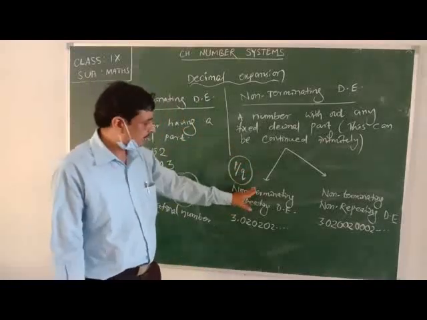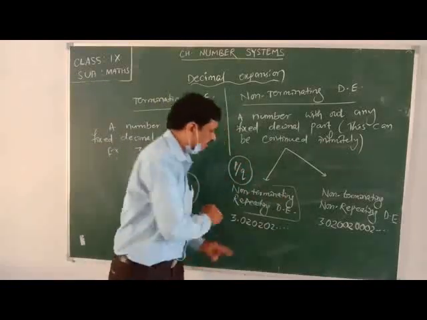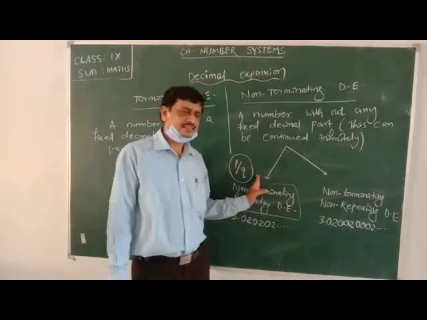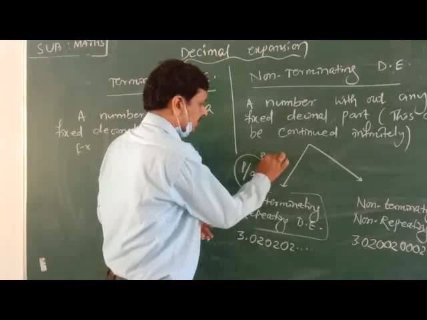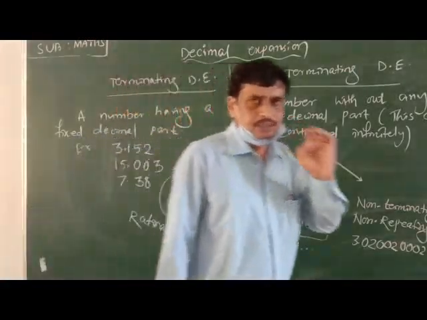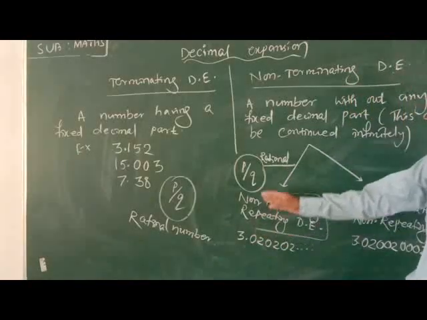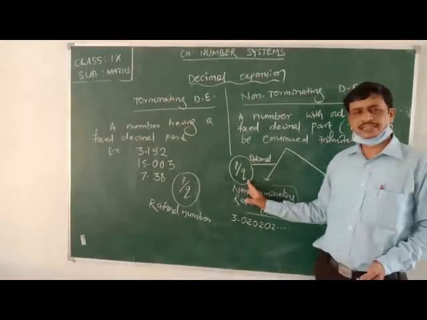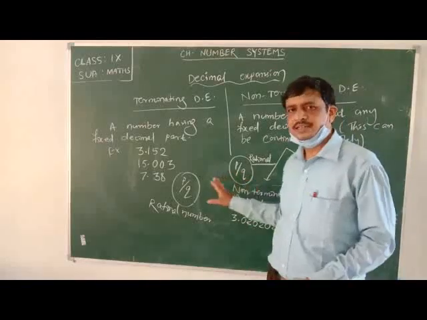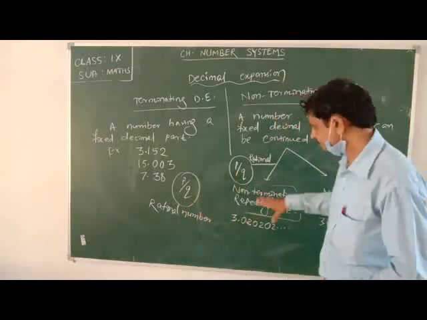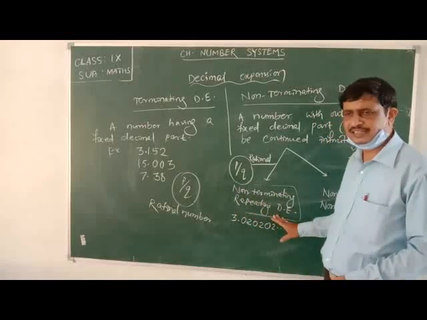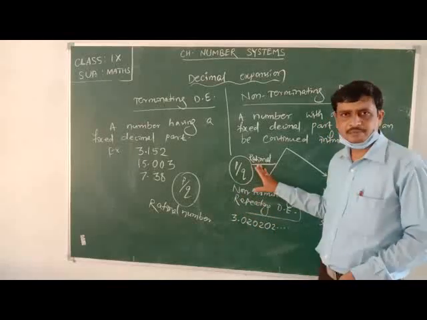Since this number is represented in the form p by q, this number is also said to be a rational number. This number p by q satisfies both the conditions that p and q both are integers and q is not equal to 0. So this non-terminating repeating decimal expansion is a rational number.